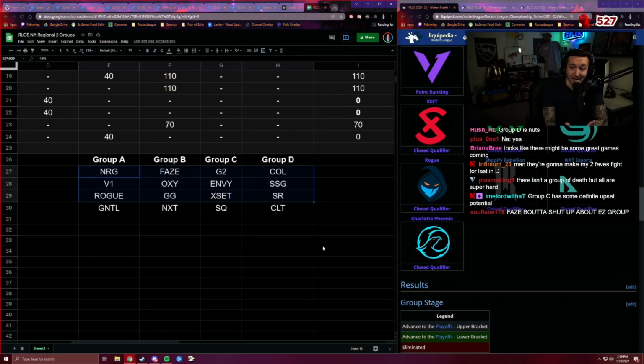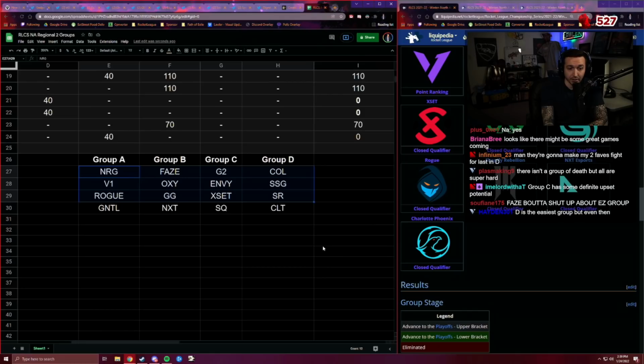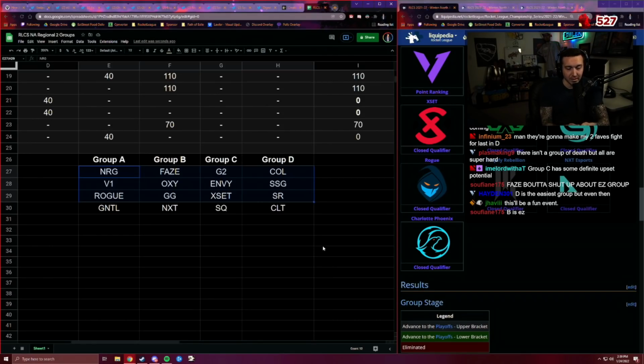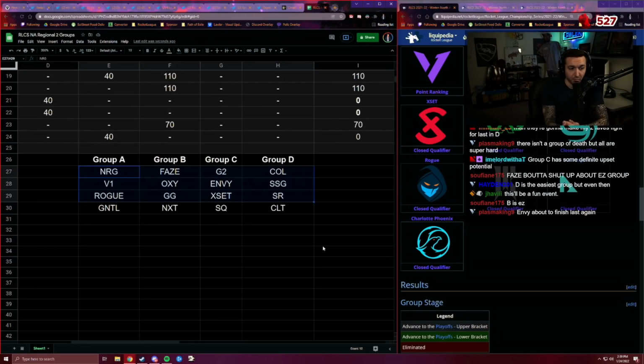Case in point, we look at last weekend with Dignitas, right? At certain points, Dignitas should have been 3-0 in their group. They go 1 and 2, make a lower bracket run. There is no guarantee that is going to happen. You have to win the games in front of you to give yourself an advantage. That's just the way it is. But you look at all these, and none of these look easy. You've got an SR that's looking pretty solid lately with Parth.